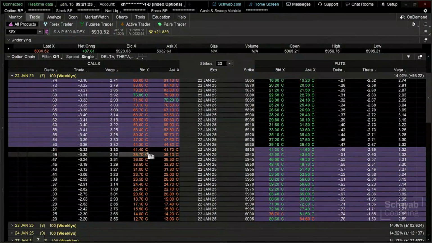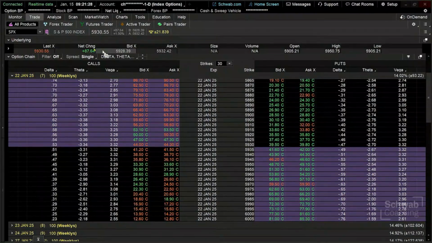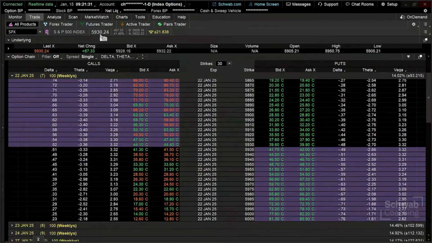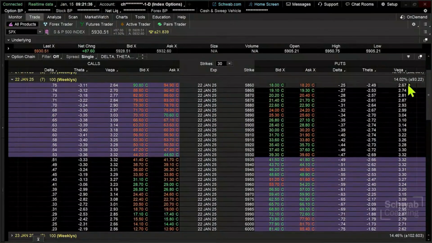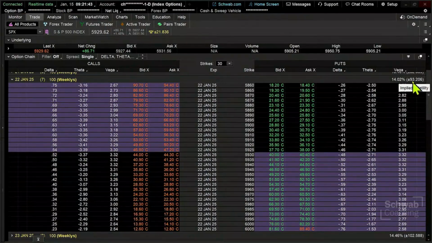So in this particular case, I want to look for one that doesn't necessarily require a lot of movement. So I'm going to go to that 59.35. The index is trading at 59.30, so we really only need about 5 points of move to the upside. And if I come over here to the right-hand side and take a look at the current level of implied volatility, which is relatively low, and the theoretical potential move between now and 7 days from now at about 93 points, I really only need 5 points of movement in this index to keep this at the money or in the money.